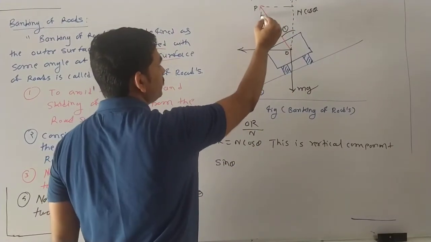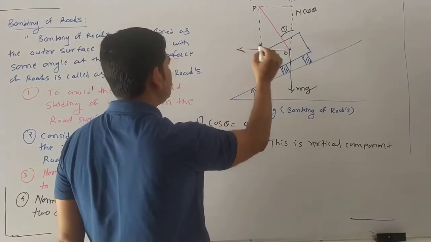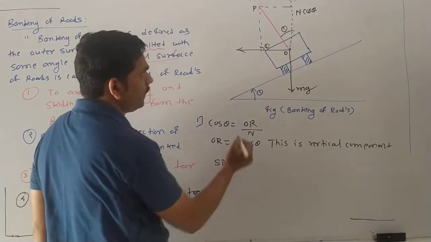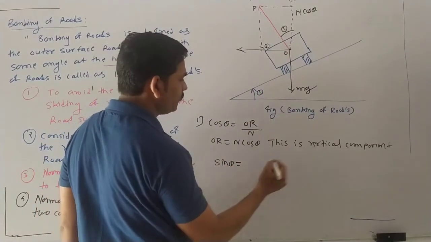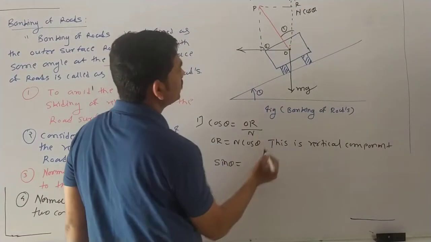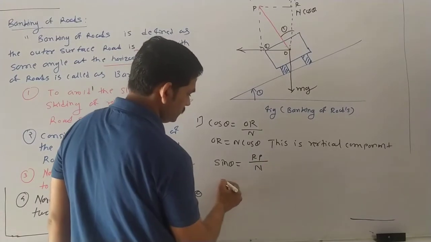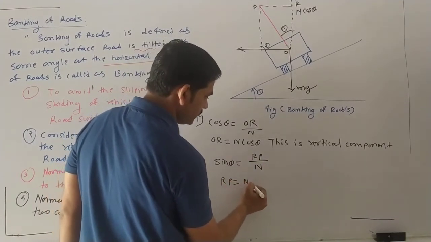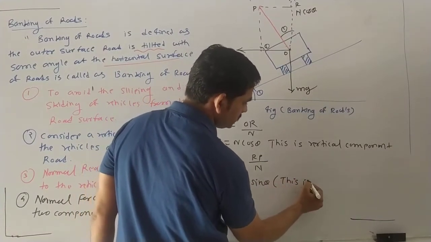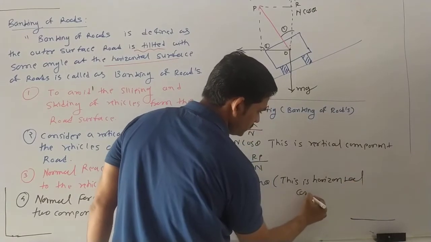For this situation, if you consider it this way, this angle will be here. So what is sin theta? Opposite side upon hypotenuse. Here is the opposite. Suppose we consider this as OR. So we consider RP upon N. So RP is equal to N sin theta. This is the horizontal component.